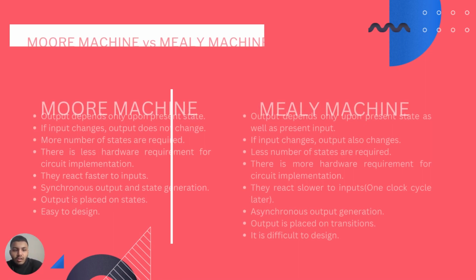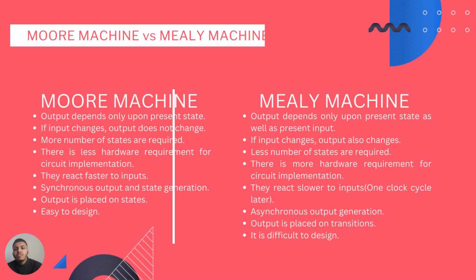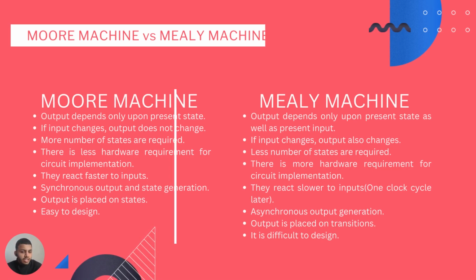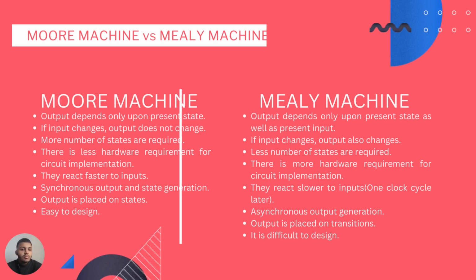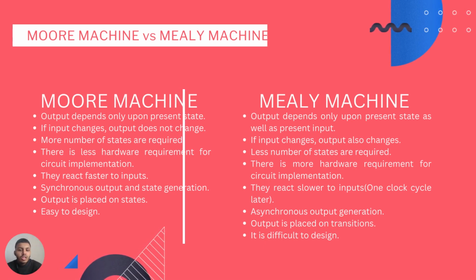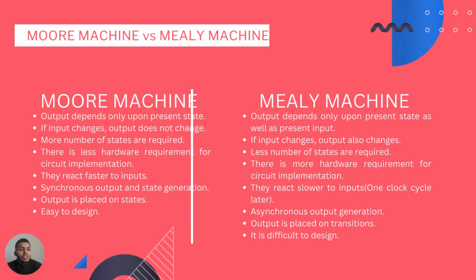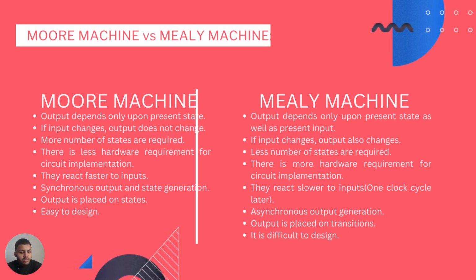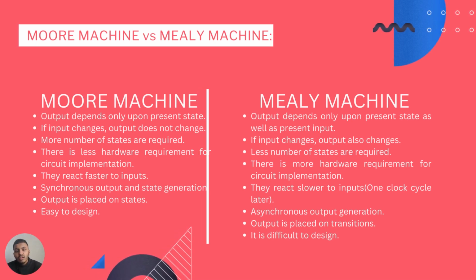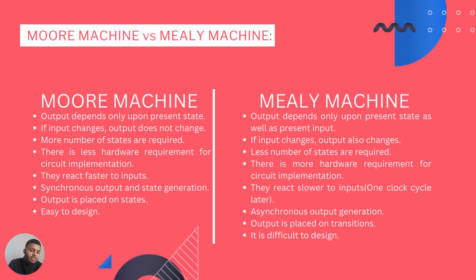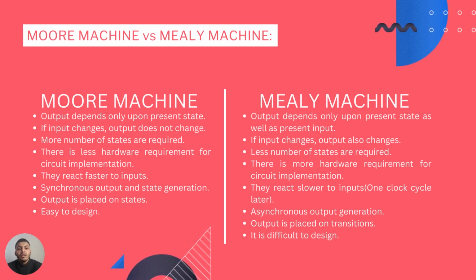So, Moore machine versus Mealy machine. In a Moore machine, the output depends only upon the present state, whereas in a Mealy machine, the output depends upon the present state as well as the present input. In a Moore machine, if the input changes, the output does not change. But in a Mealy machine, if the input changes, the output also changes. As you can see, in a Mealy machine it's based on the transition, so if the input changes, the output will change.